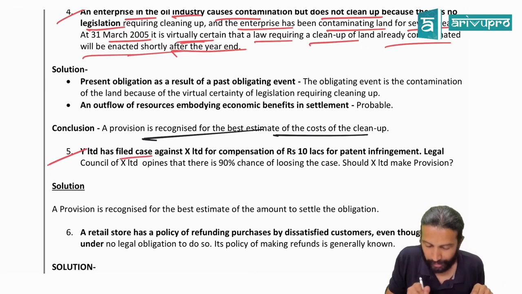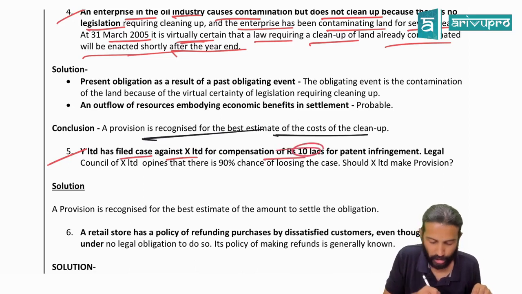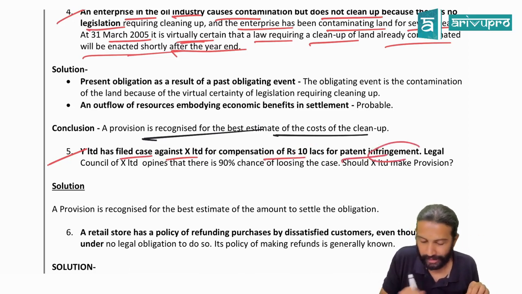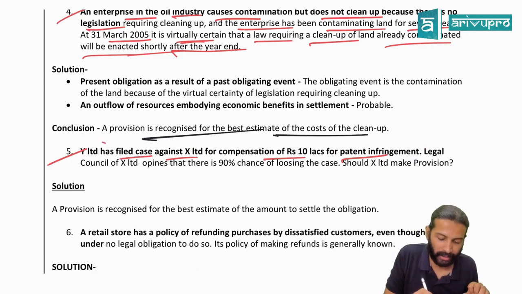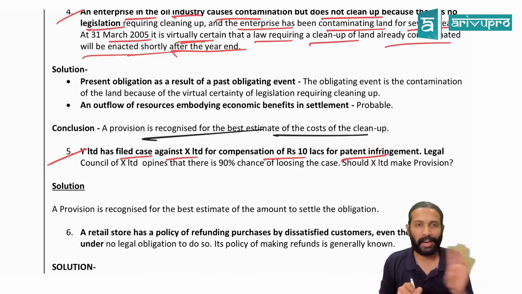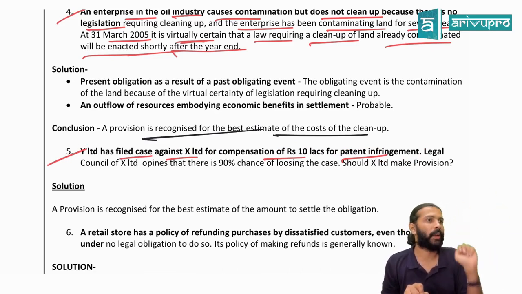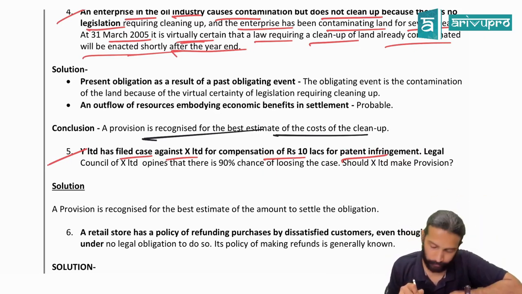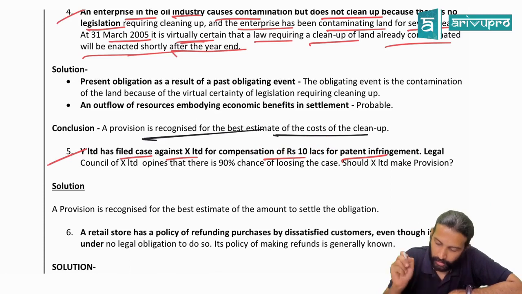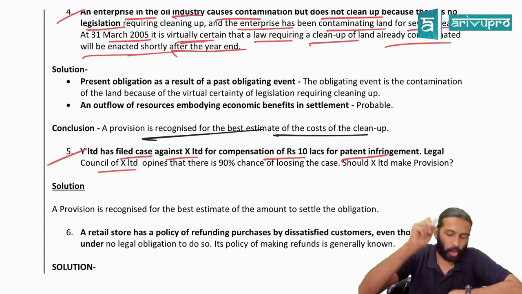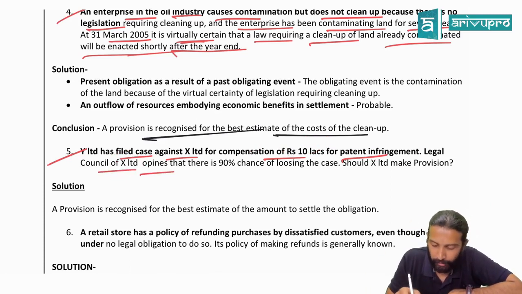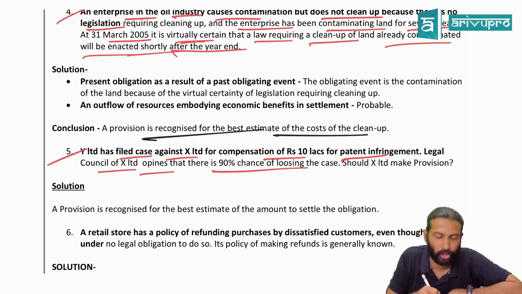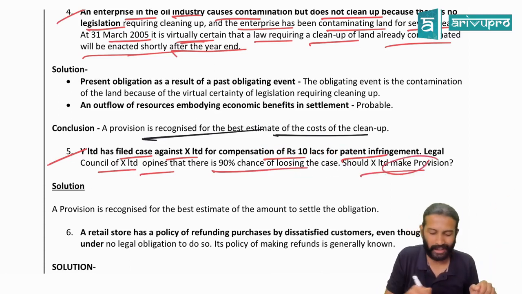Okay. Y Limited has filed a case against X Limited for compensation of 10 lakh for patent infringement. Who has filed a case against whom, sir? Y has filed a case against X. Why? Because Y says X Limited has stolen his patent. And how much compensation? 10 lakh. Legal counsel, meaning the lawyer of X Limited, opines, meaning he feels that there is a 90% chance of losing the case. Should X Limited make provision?